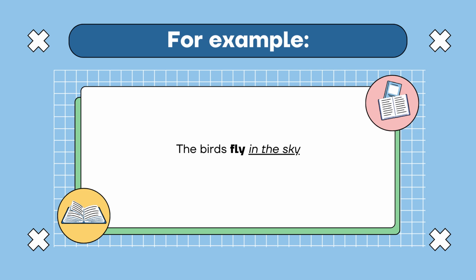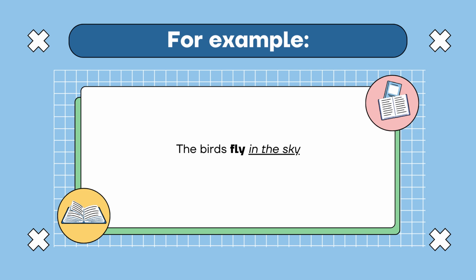Move to the next example. As you can see in the example, for the first step you need to find the prepositional phrase. In this sentence, the prepositional phrase is in the sky. And to move to the next part, you need to find the word that the phrase describes.